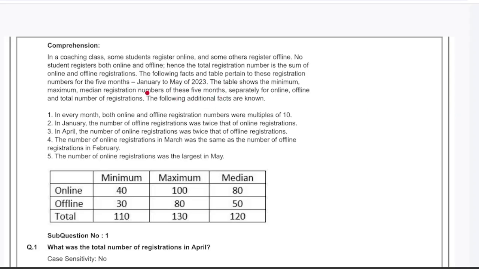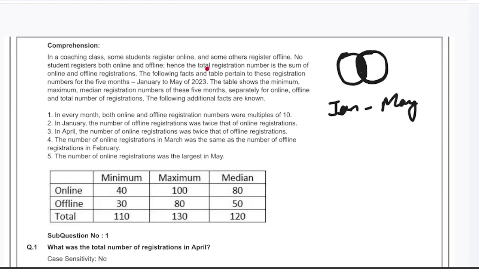In a coaching class, some students register online and some others register offline. No student registers for both the classes. That means there's no intersection; there's nobody here who's taking both. Then they say the following facts and table pertain to these registration numbers for the 5 months, January to May.